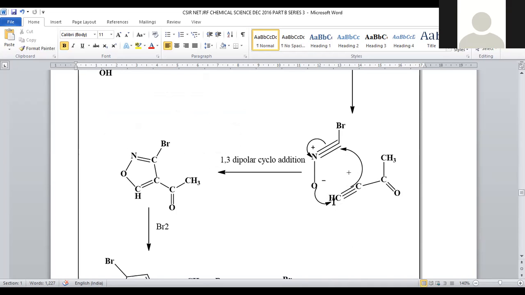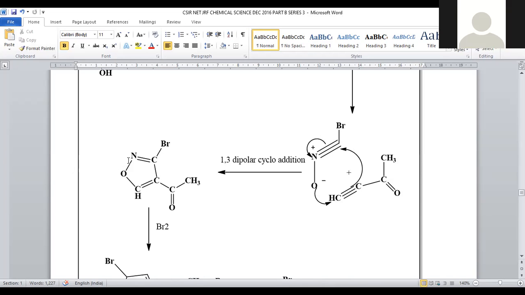Here oxygen links to carbon, because we already have the negative charge on it. These electrons will shift towards this side, and the triple bond will migrate towards the positively charged nitrogen. So here a new carbon-carbon bond, a new oxygen-carbon bond, and the double bonds form.